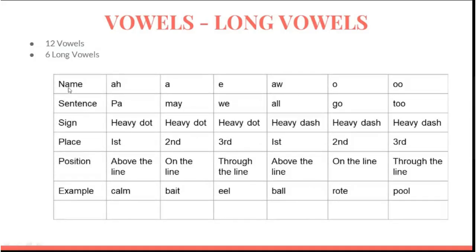Name of the vowel: A, E, A, O, and O. When we are speaking these vowels, there is a heavy sound. Just for example, pa. It depends upon a sentence. Pa, may, we, all, go, to. Pa is a heavy sound. May is also a heavy sound. When we are pronouncing the word may, it is a heavy sound.